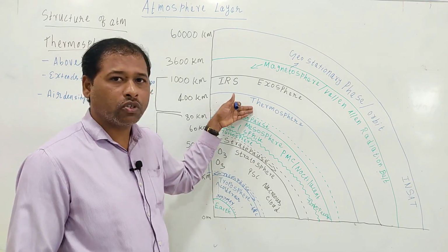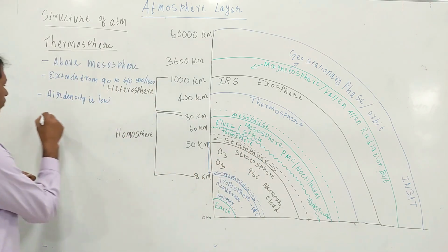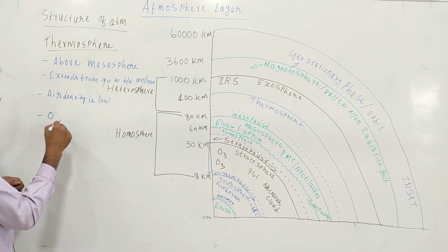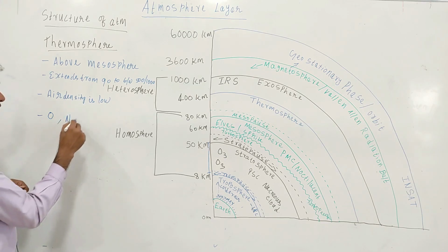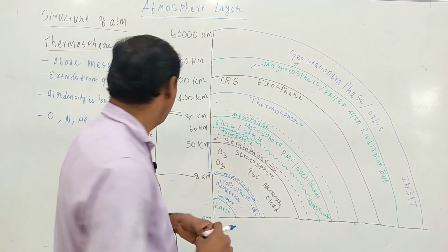So the main composition of the thermosphere is oxygen atoms, nitrogen atoms and helium atoms.